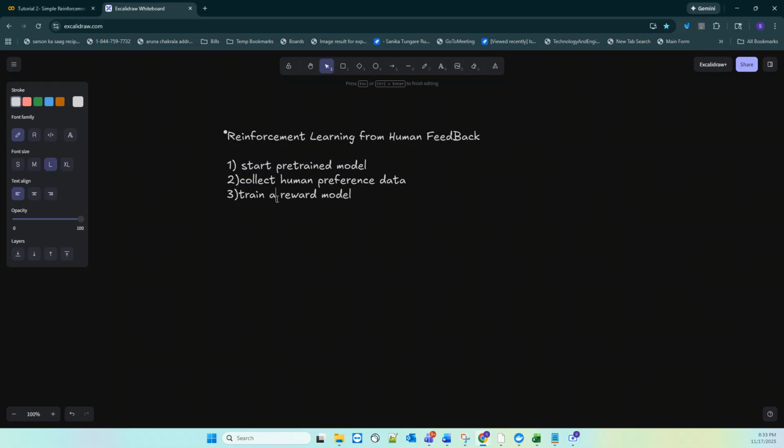Now, how to train this reward model? That is through reinforcement learning. Now let's see how to train this reward model. I'm doing it faster so that you get the gist of this reinforcement learning.